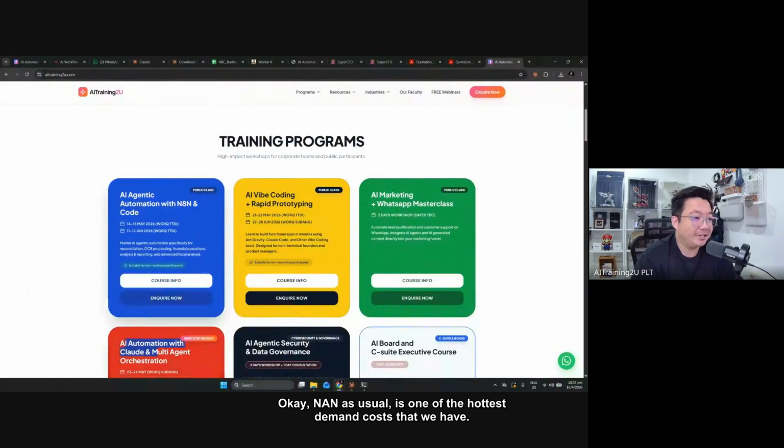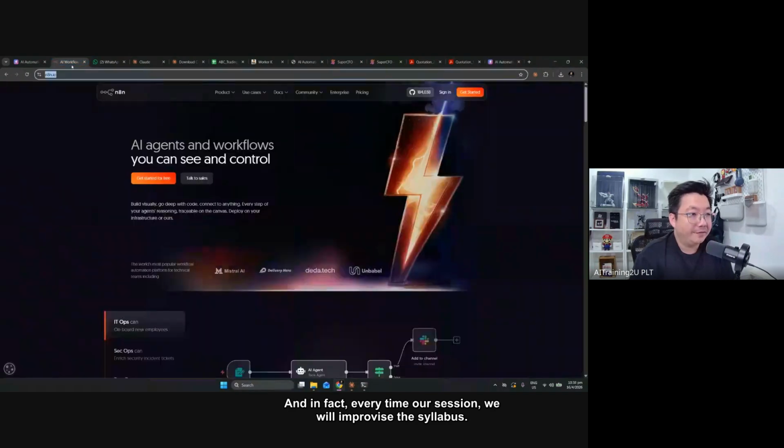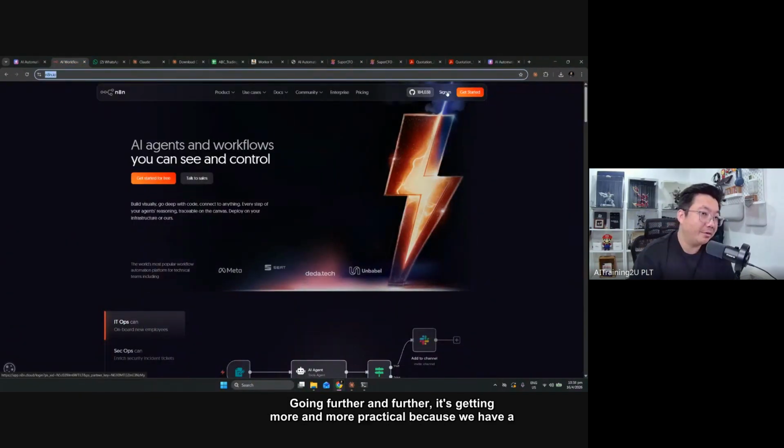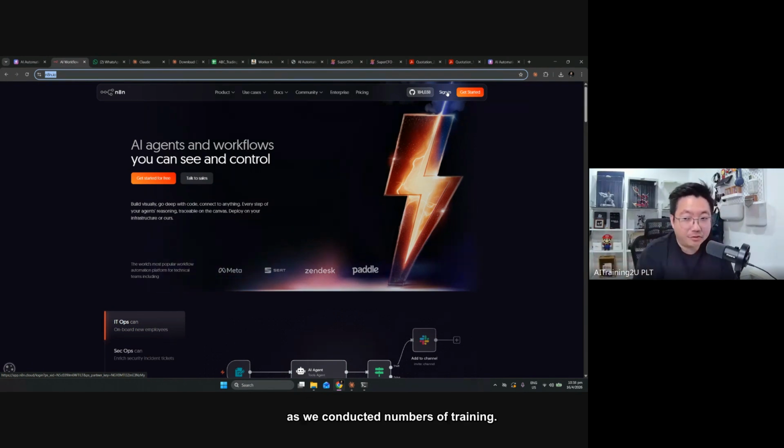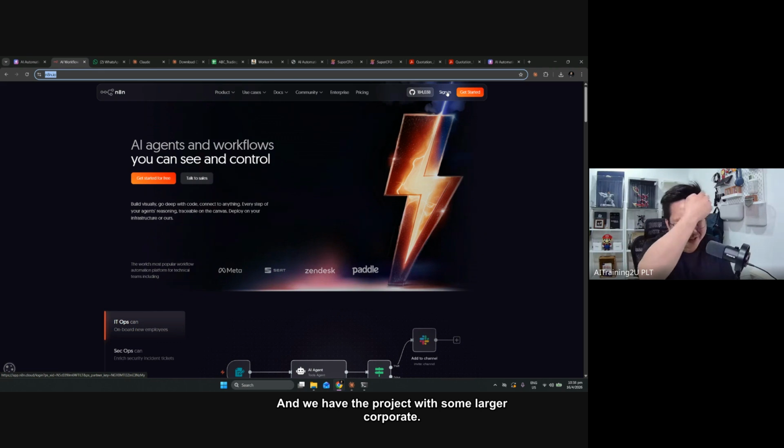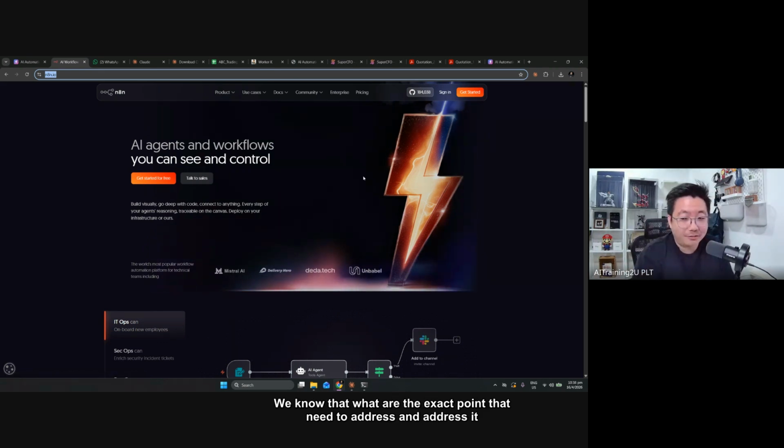Okay, n8n as usual is one of the hottest demand courses that we have. The next session will be 14 to 15 May. Every time we run a session, we will improvise the syllabus. Going further and further, it is getting more and more practical because we have conducted numbers of training, and we have projects with some larger corporates. We know what the exact pain points are that need to be addressed, and it addresses them effectively.